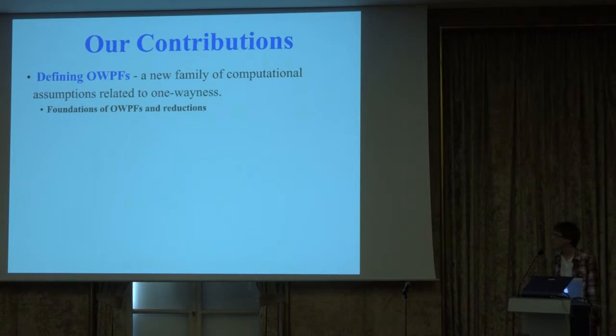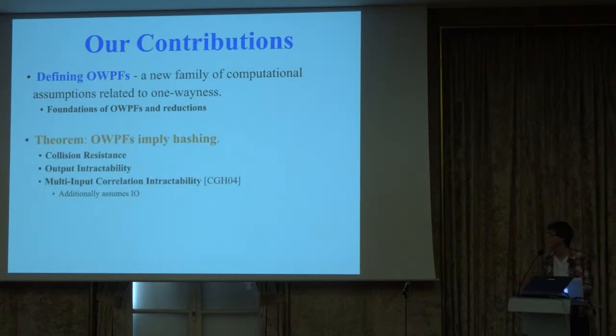So we define these notions, and because it appears that nobody has really formally studied this in the past, we actually take a lot of time to consider different notions, different variants, talk about how they're related to each other, and sort of establish some foundations. And I think this is an important part of the work. So after doing this, we actually show that these one-way product functions are useful. Namely, they imply various forms of hashing that we know one-way functions do not imply. So the collision resistance result is one such result.